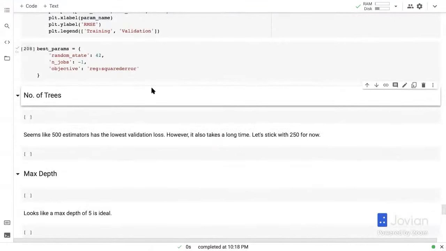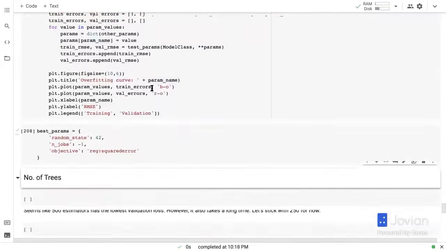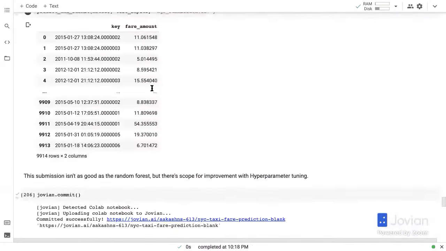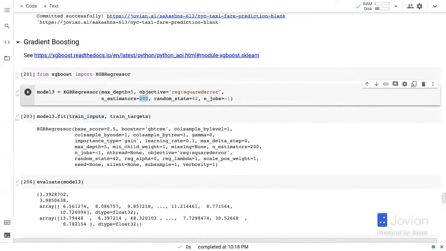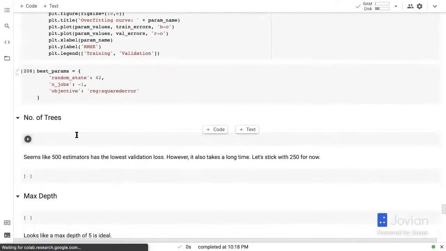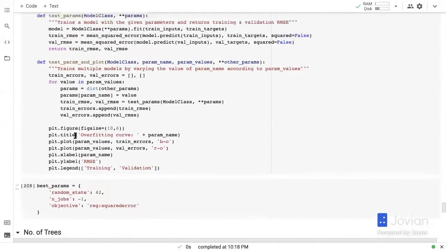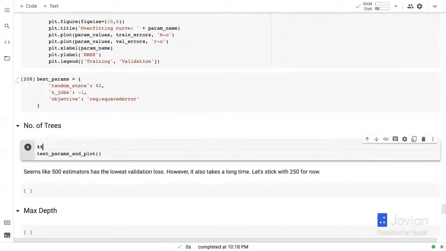But here's what we're going to do. We're going to try and tune the hyperparameter number of trees. Now, what's the number of trees we have here? 200. So I'm going to try and figure out, should we be increasing the number of trees or should we be decreasing the number of trees? And the way I'm going to go about doing this is calling test params and plot. And let's time that as well.